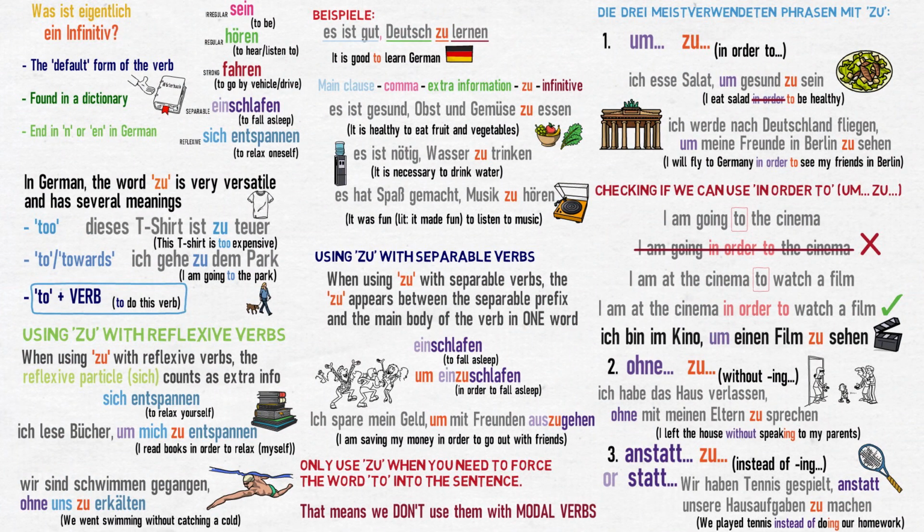And so, that's all there is to know about zu clauses in German. Have a play around with these and try to use them in speaking and writing as they're really useful. It's a good idea to pause the video now to recap what we've covered. Remember that you will always use infinitives after the zu of a zu clause and that the extra information comes before the verb, such as it is unhealthy pizza to eat. Es ist ungesund Pizza zu essen.